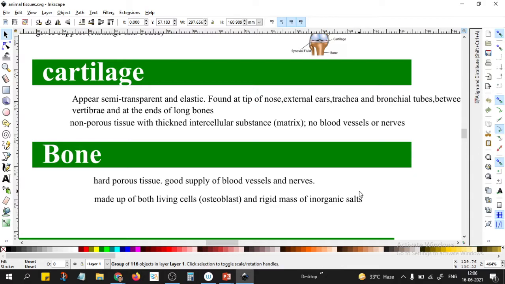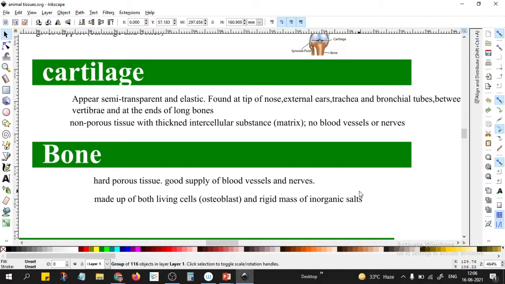So the inorganic salts are going to provide the strength, and osteoblasts, the living cells, are going to make that framework. That is the structure. Just like in a house we use rods for beams, pillars and all those things, they are providing the structure. Like that, osteoblasts, the living cells, will provide that structure or matrix, and on that the inorganic salts will provide the strength.